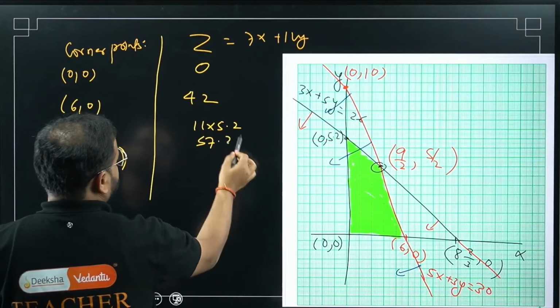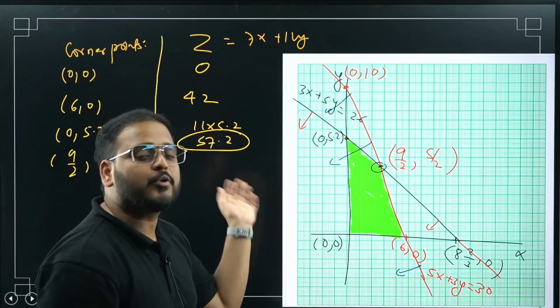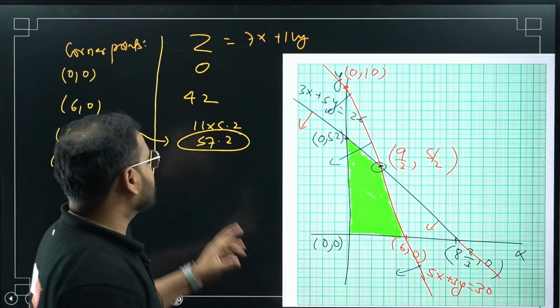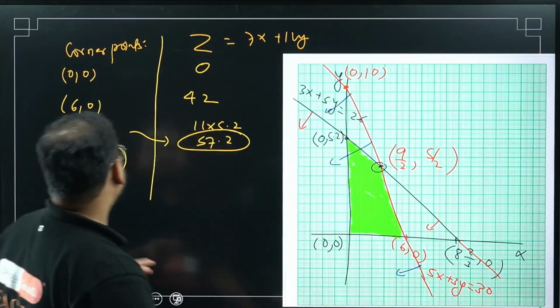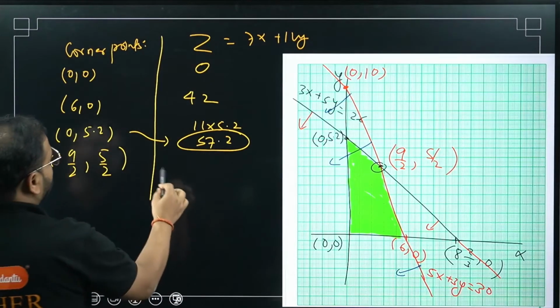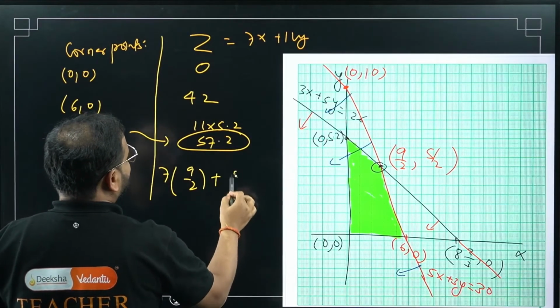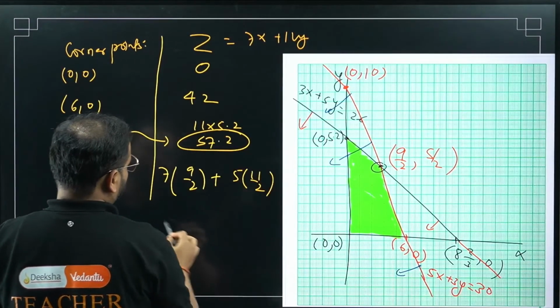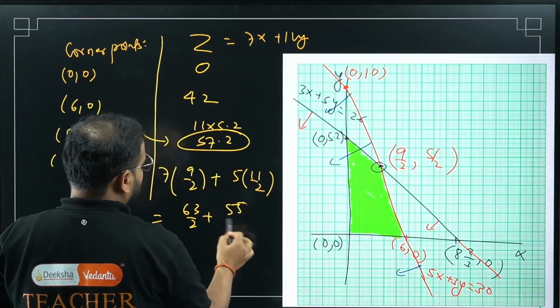Let me check the value for this. 11 into 5 is what? 55. 11 into 0.2 is what? 2.2, right? So we're going to get 55 plus 2.2 is 57.2. Please check. What about this? I have to do 7 times 9 by 2 plus 11 times 5 by 2. 63 by 2 plus 55 by 2.